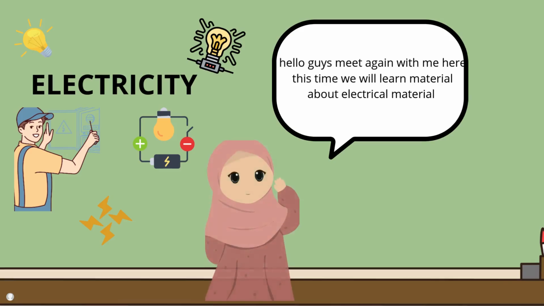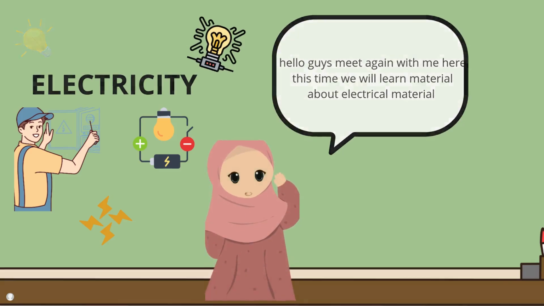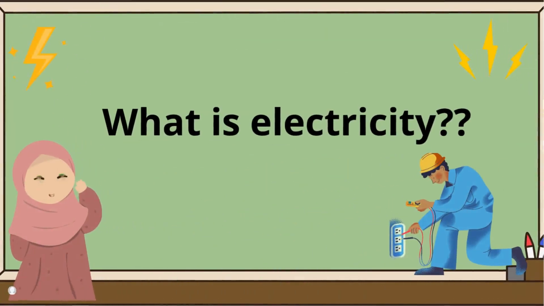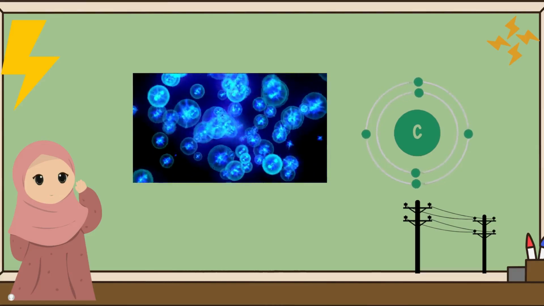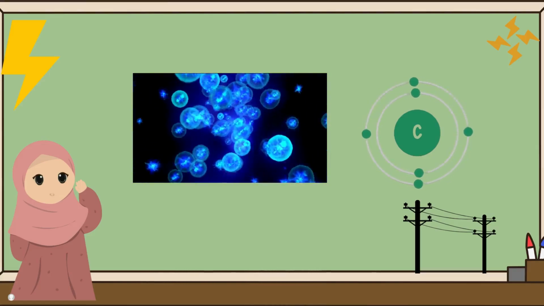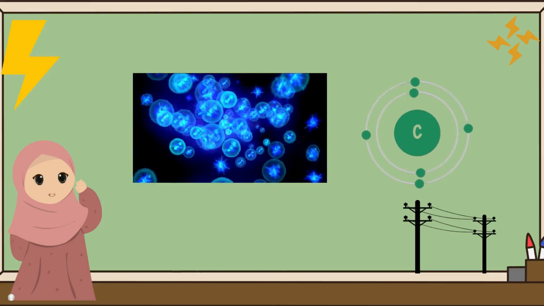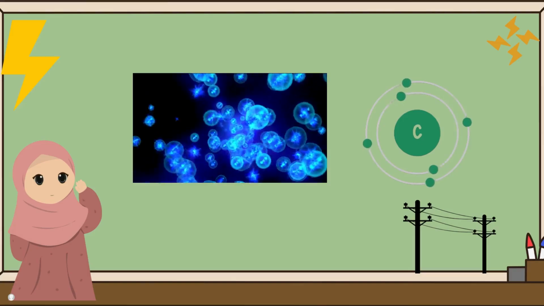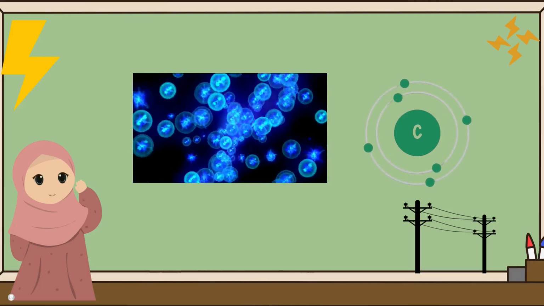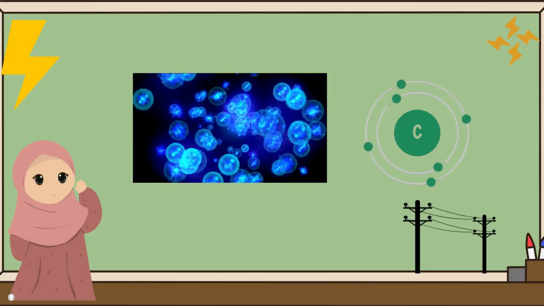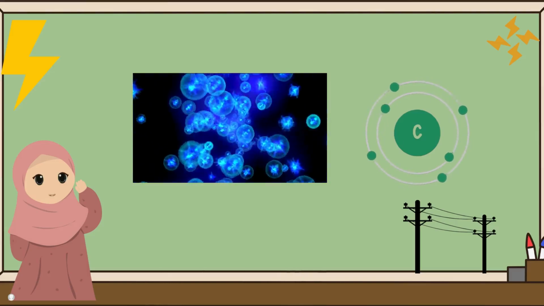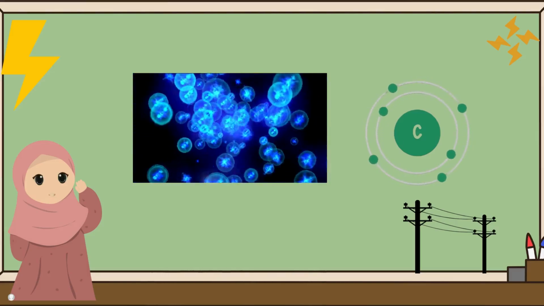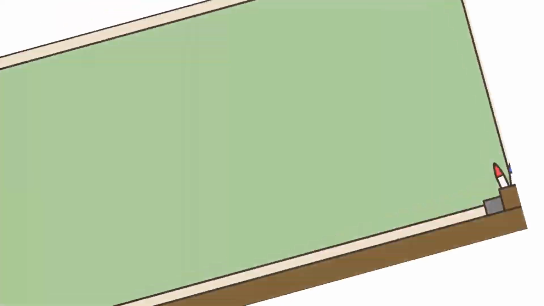This time we will learn material about electrical material. Okay, what is electricity? Electricity is a flow that is charged with electrons and flowed through a conductor to be useful for everyday human life. If electrical energy reaches electronic devices, it will be converted into other energy so that electronic devices can function. In addition, in general, electricity is the power that arises due to the friction of chemical process.